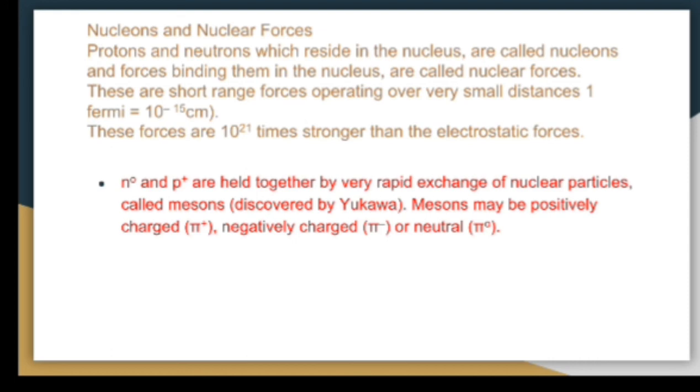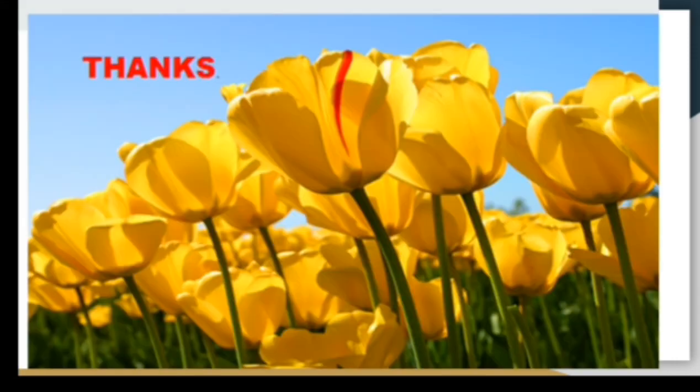Mesons may be positively charged, pi positive, negatively charged, pi negative, or neutral, pi zero. So friends, actually what happens is that the neutron is continuously converted into a proton, and the proton is continuously converted into a neutron by the exchange of mesons, and such exchange is responsible for the stability of the nucleus. So in this presentation we looked at the atom, the particles present in it, the masses of the electron, proton and neutron, nuclear stability, which force is responsible, and how the proton and neutron are exchanged.